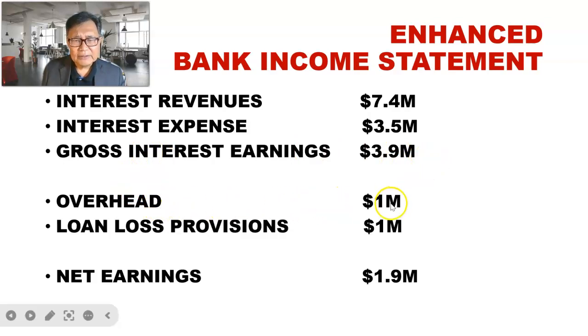That would be 1 million. And the loan loss provision at 1 million. And we see that the net earning now will be at 1.9 million. So 3.9 million minus 2 million, we will get 1.9 million. So that would be the net earning for the bank.